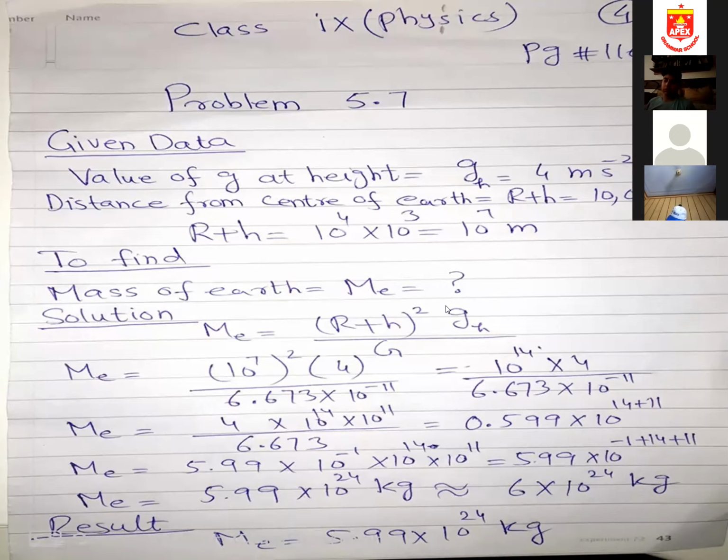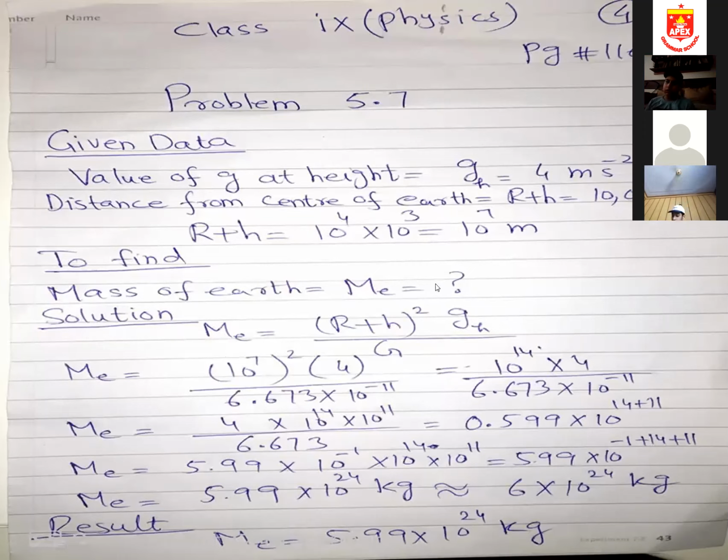So I use the same formula, but since in this numerical we need to find the mass of the earth, I'm arranging the formula to separate out the mass of the earth. So M_E is equal to (R plus H) whole square times gh over capital G. My formula 5.8, which is on page number 111, becomes this form when separating out M_E. Now I'm putting in the values. R plus H is 10 power 7, so 10 power 7 whole square, and the value of gh is 4.